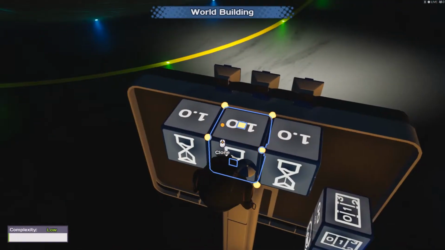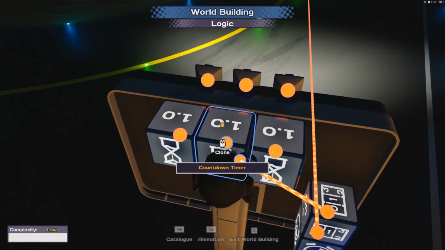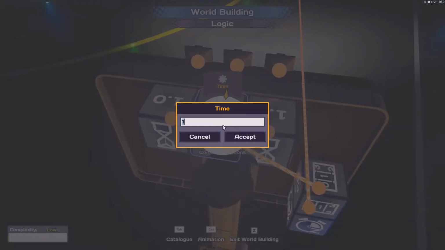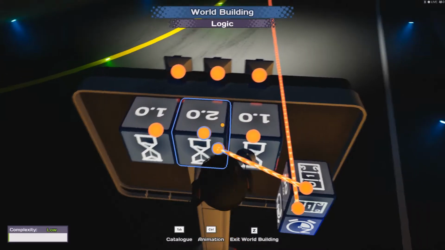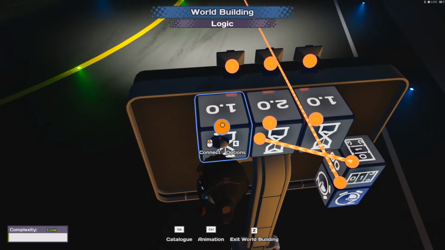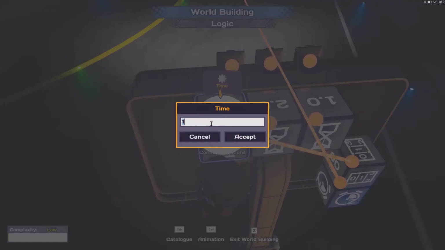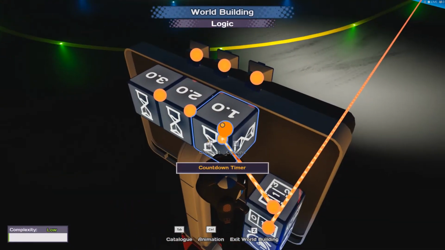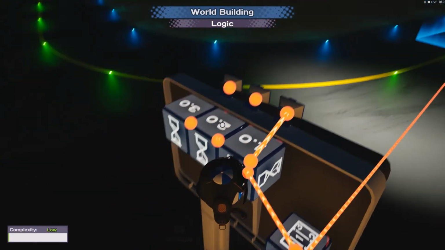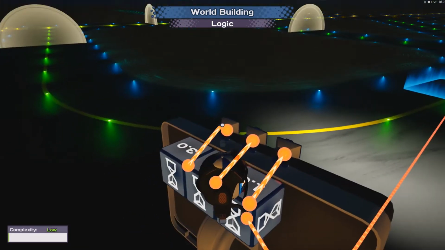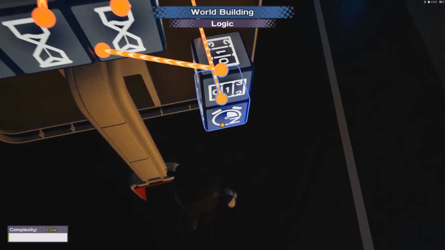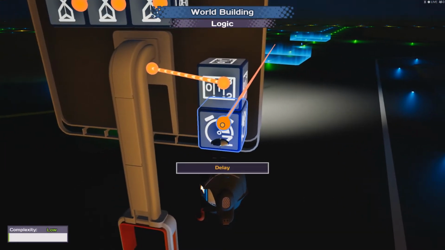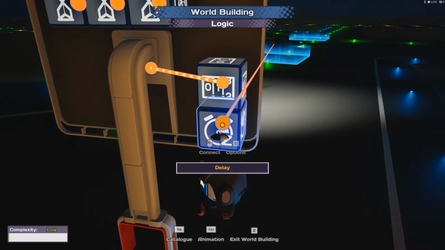So we've got 1, 2, 3. 1 second for the first light, 2 for the next one, and 3 for the last one. Okay, so that will link those up, link that up, and link that up. And we'll bring that from the delay.